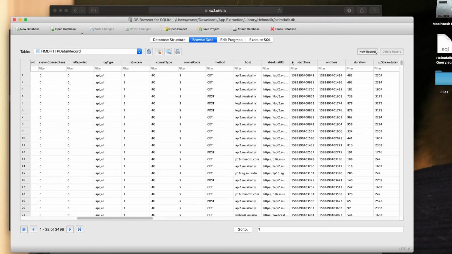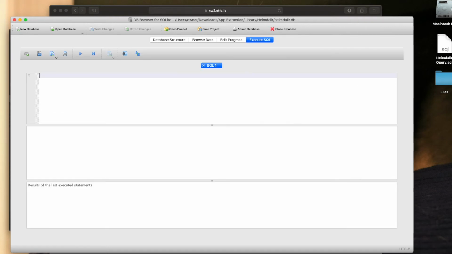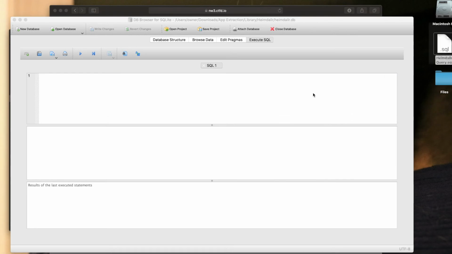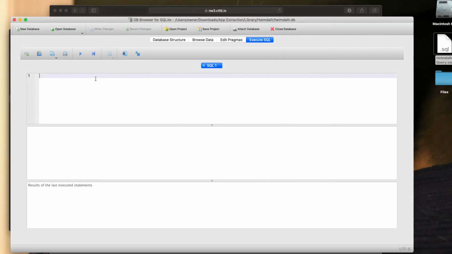Now, if you're interested in finding more information about these, you could come to our online SQL class or our mobile class or even our Mac class. We talk about these. But notice I have 3,496 different rows. So the first thing to do is make sure I can figure out what is happening on that particular date. I've written what's called a SQL query here. I'm going to take this SQL query that I've already written, copy it, and put that in my database browser.